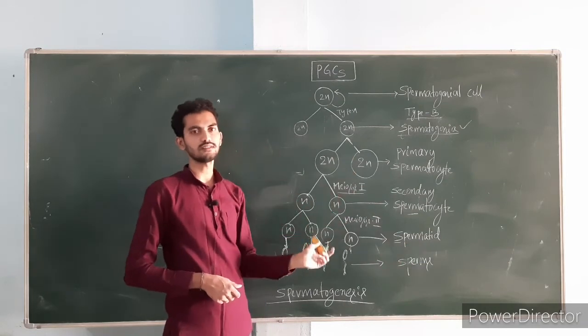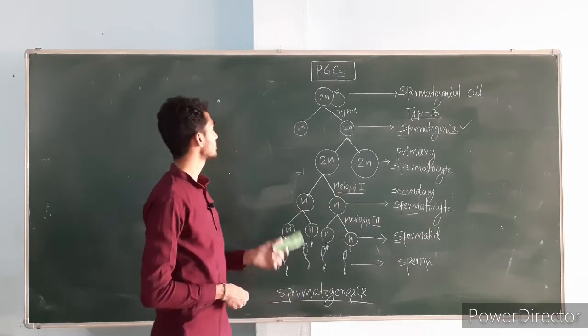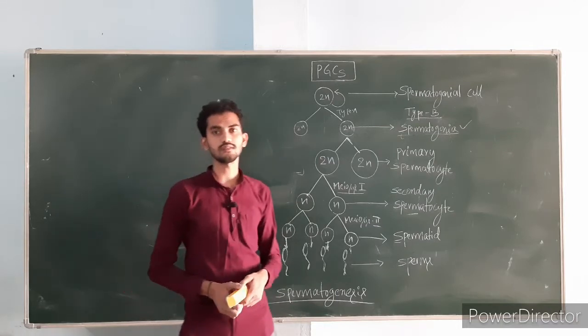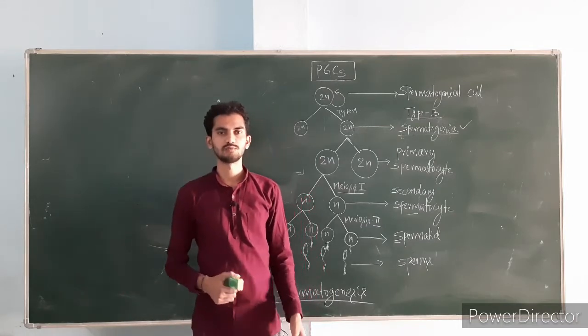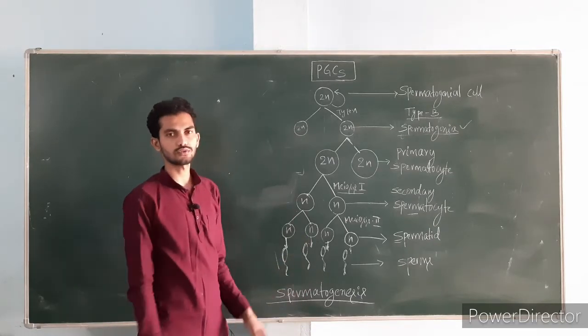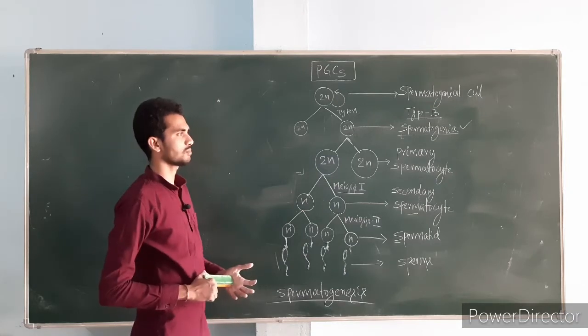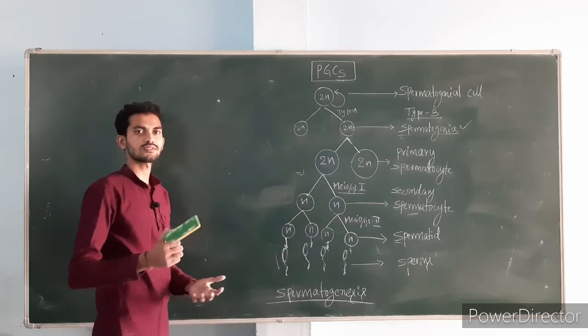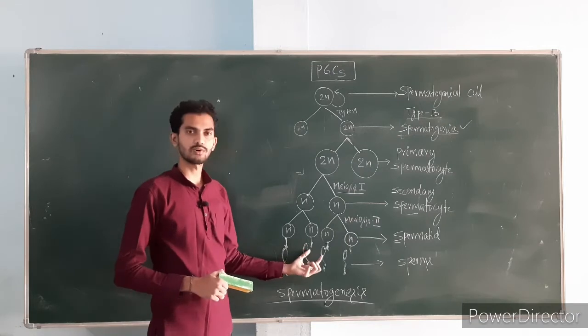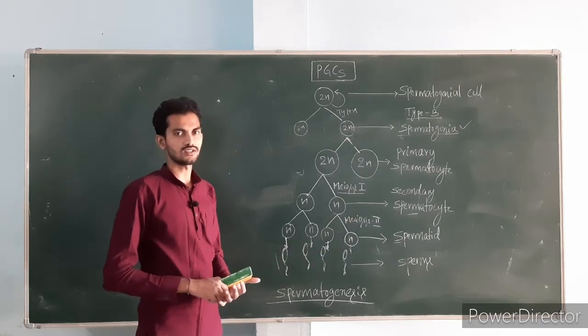Okay, so this completes the maturation phase. The next stage of spermatogenesis is what? Spermiogenesis. Spermiogenesis means the process of conversion of the haploid non-motile spermatids into the motile sperms. And then one more important term, spermiation. The process of releasing the motile sperms into the lumen of the seminiferous tubule is called spermiation.